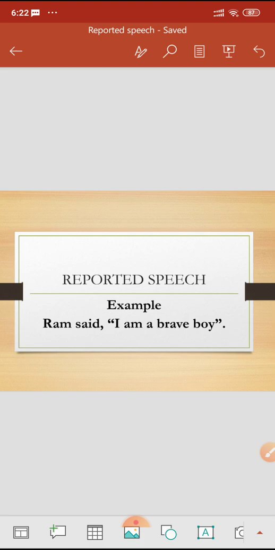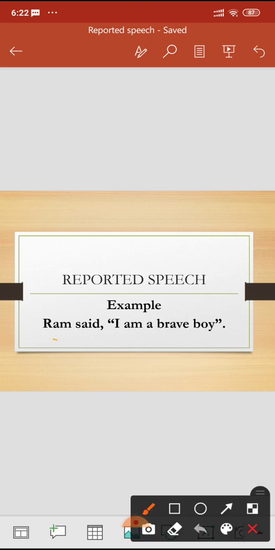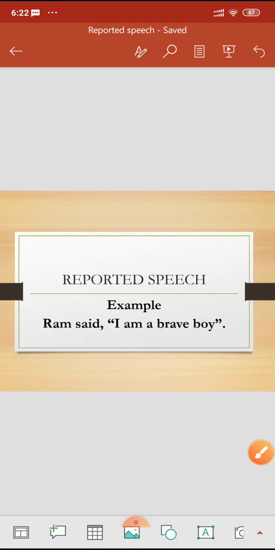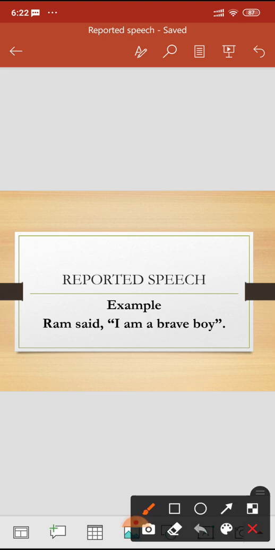Okay, so the example which you are looking at here: Ram said, I am a brave boy. This example is direct speech, and it is done with the help of inverted commas. So you have seen that we have inverted commas here. This is called direct speech.